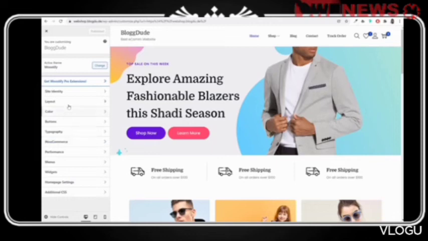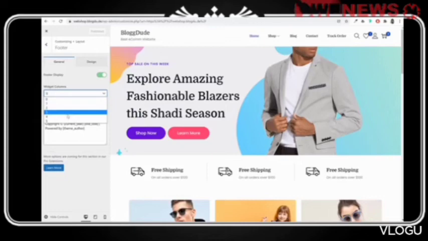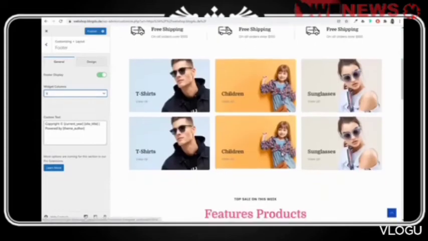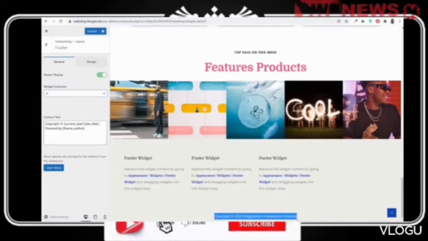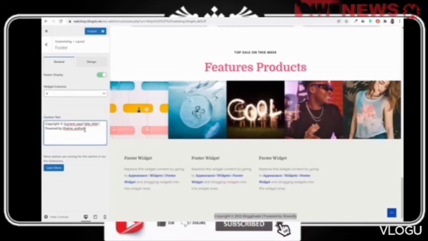We have to set how many columns we want in the footer. So for that you have to click on layout and select footer and how many columns you want. So maybe we want 4 columns, select 4. Rest everything we'll see later on. As you can see, this is how it is looking. You can also fix the footer copyright text. So at bottom, copyright 2021, site name, powered by theme author.